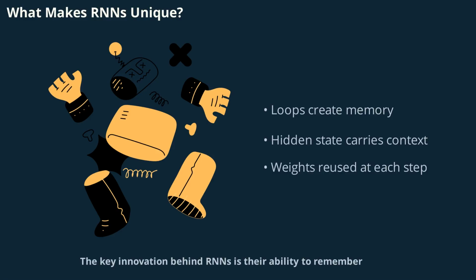The key innovation behind RNNs is their ability to remember. Unlike traditional networks, RNNs have loops that allow information to persist, creating an internal memory of previous inputs. They process sequences step by step, maintaining a hidden state that carries information forward. Each output depends not only on the current input but also on what came before, thanks to this hidden state. This is like reading a book and understanding each sentence in the context of the entire story. RNNs reuse the same weights at each time step, making them efficient for sequence modeling. This structure is what sets RNNs apart in handling sequential data.